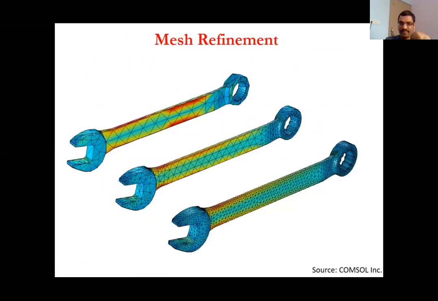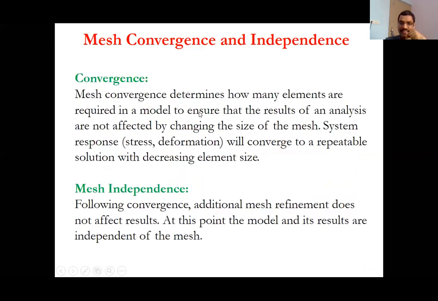So that was mesh convergence. Now the question can be: if we know that curved surfaces should have finer elements, and we do not need to have finer elements over here, then is there a way of doing it?